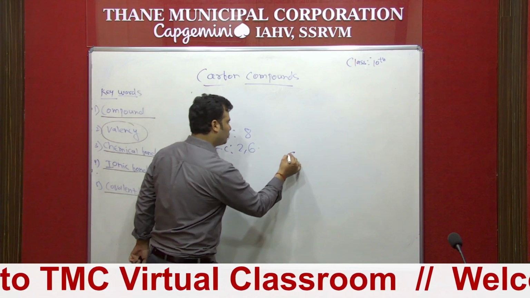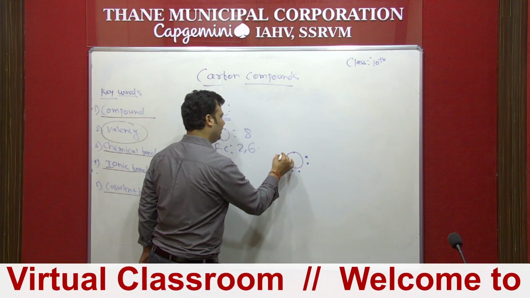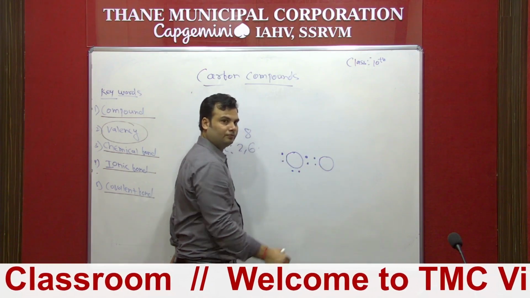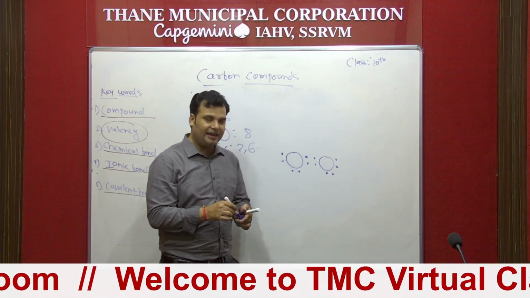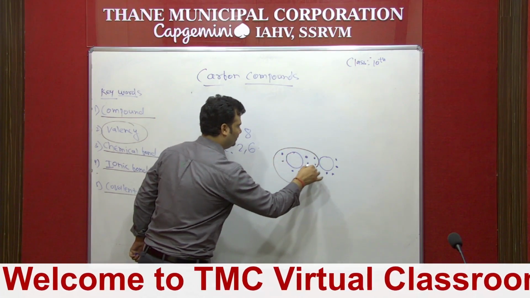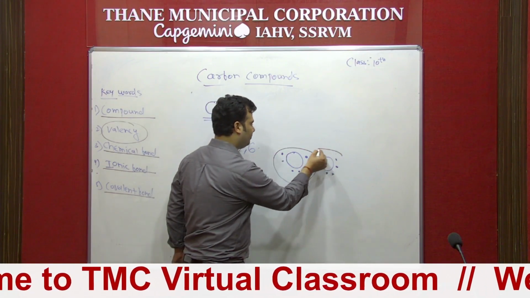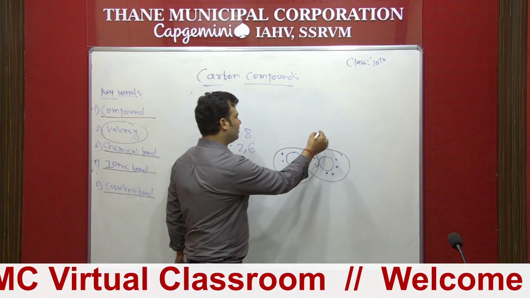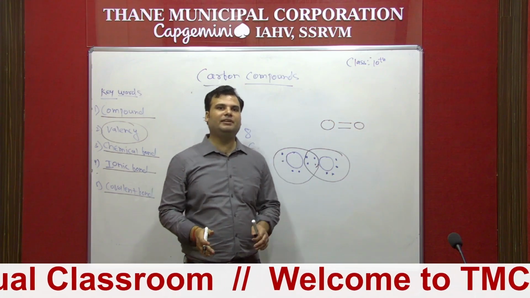So again we have to draw the structure of oxygen: 2, 4 and 6. Again one oxygen will come: 2, 4 and 6. So every element wants to complete their octet. So now you can see the sharing of electron. 4 plus 2, 6 plus 2, 8. Same way. So there are 2 sharing of electrons. So that's why we can draw the structure as a double bond. That's why oxygen has the double bond.